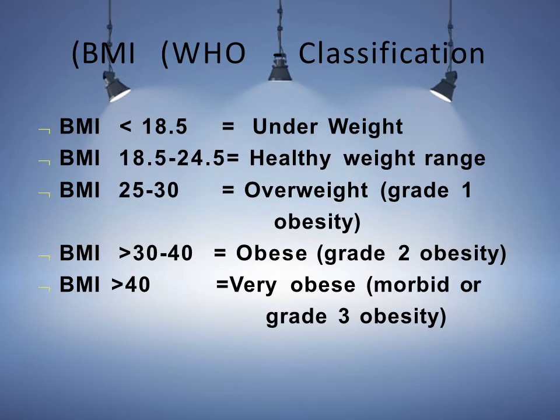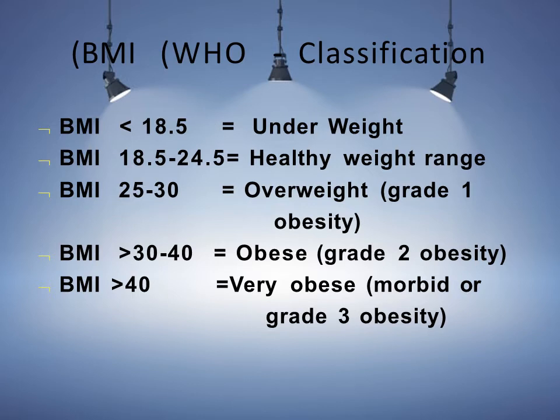BMI calculation according to the World Health Organization classification. If the person's BMI is less than 18.5, we can term them as an underweight person. If the BMI ranges from 18.5 to 24.5, we can term the person as healthy. If the person has a BMI between 25 to 30, we can term them as overweight. We are giving the grade 1 obesity.